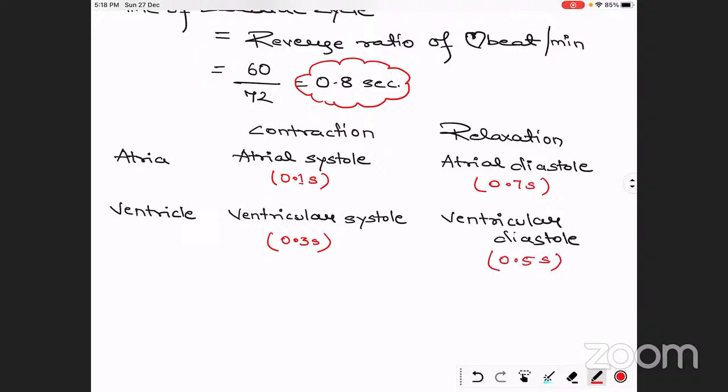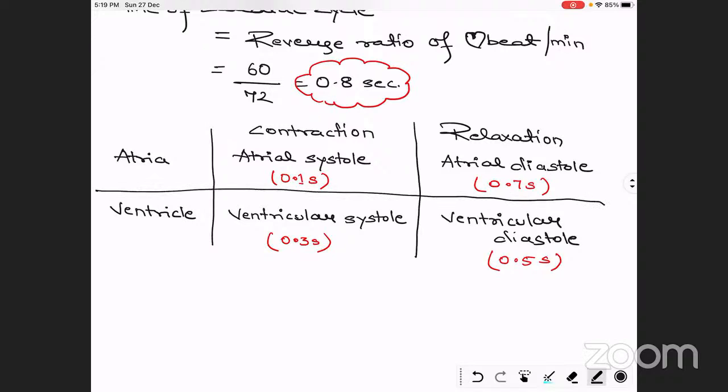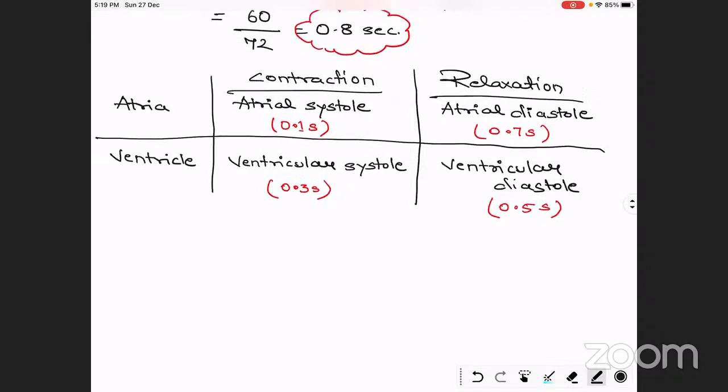These are the different durations of atrial systole, atrial diastole, ventricular systole, and ventricular diastole. You have to remember them, or you can understand the concept that the complete time of the cardiac cycle is 0.8 second, and remember one of each pair. If you remember the duration of atrial systole, you can know the atrial diastole timing. If you know ventricular systole, you can know ventricular diastole timing. So this is all about the duration of the cardiac cycle.